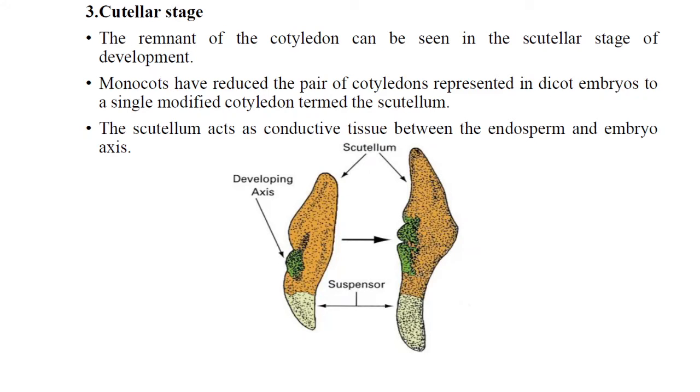The scutellum acts as the conducting tissue between the endosperm and the embryo, which helps in the development of the embryo in monocot.